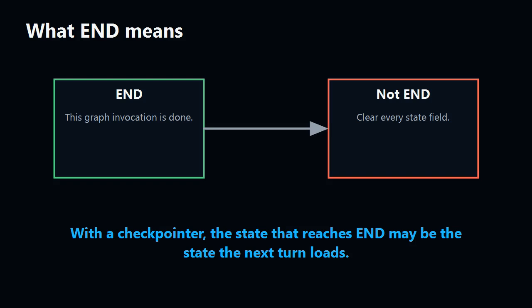In LangGraph, end is a control flow marker. It says, this graph invocation is done. It does not say, clear every field. If checkpointing is active, the state that reaches end can become the saved state for the next turn.